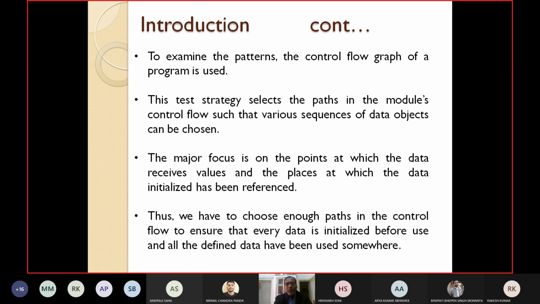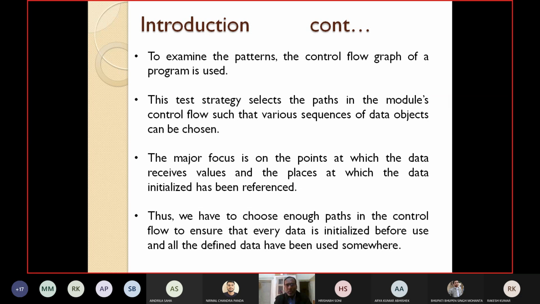Here the major focus is on the points at which the data receives values and the places at which the initialized data has been referenced. So the major focus in this testing is on the statements where the data receives values and the places where the initialized data is referenced.